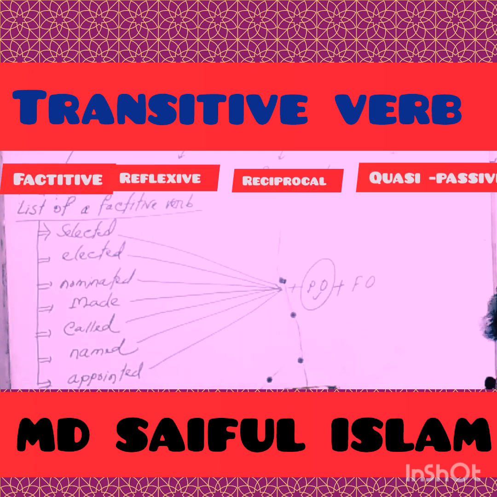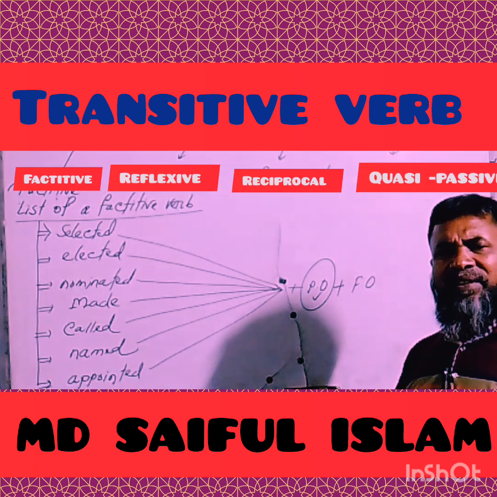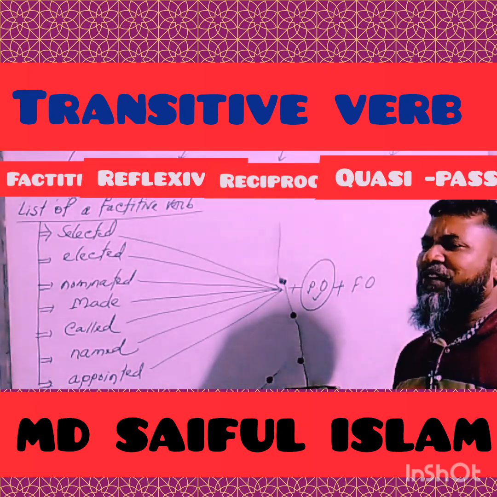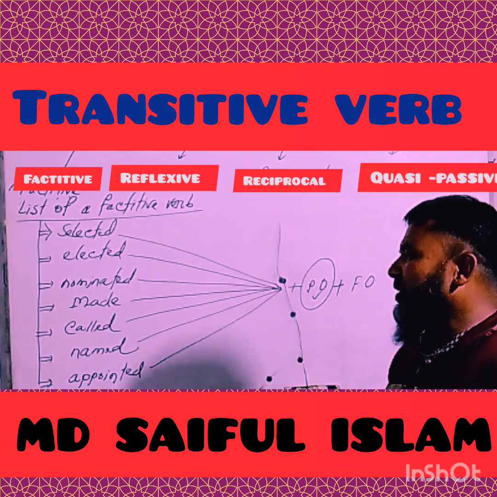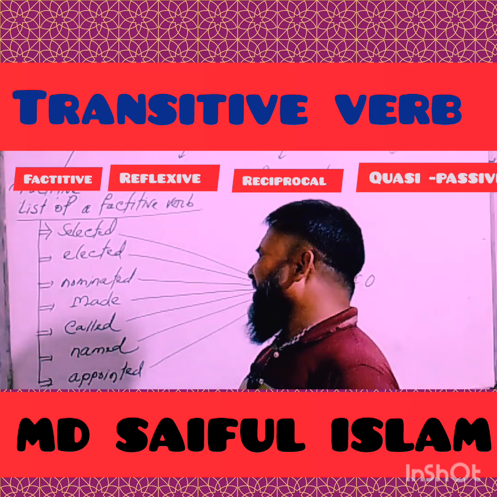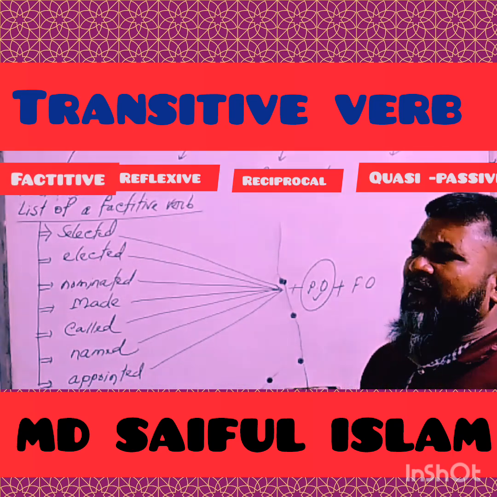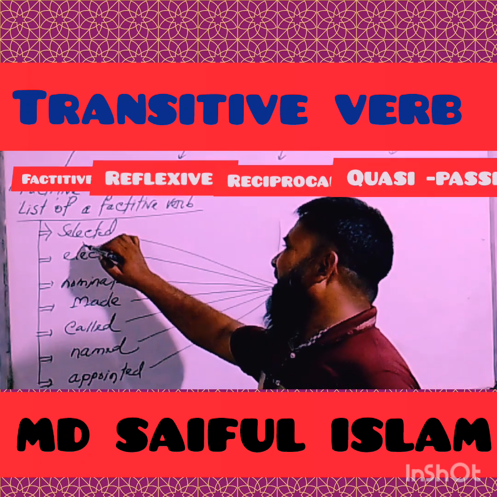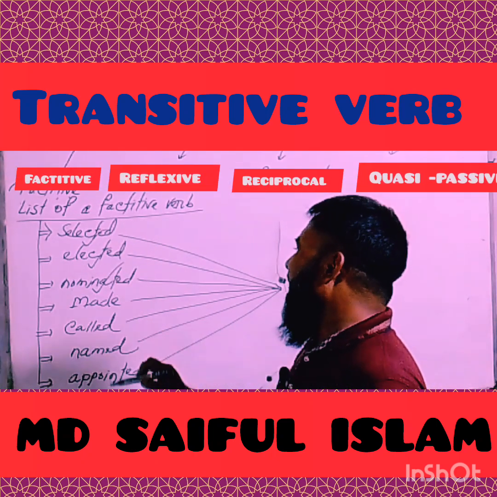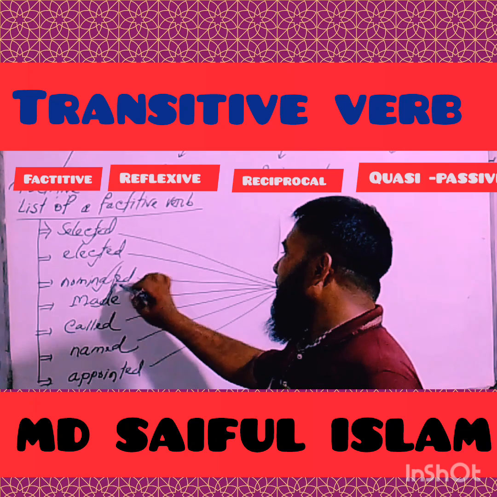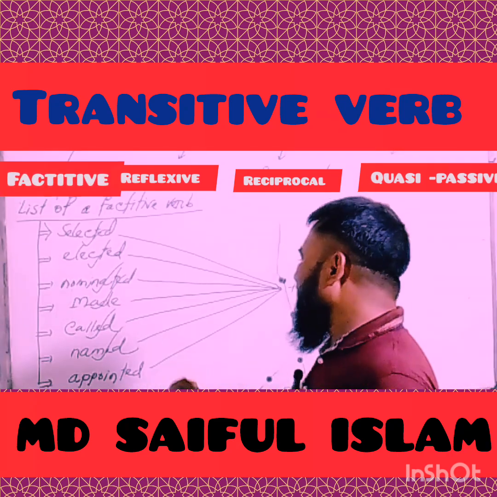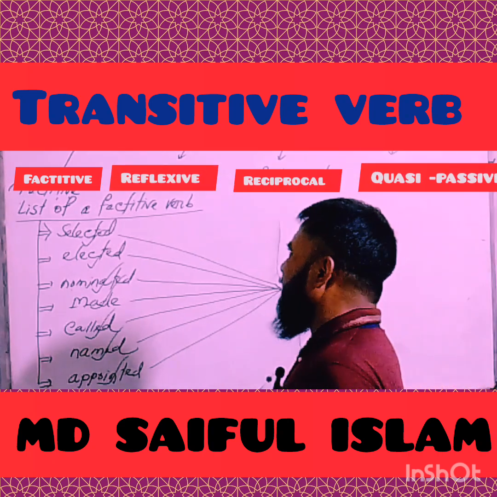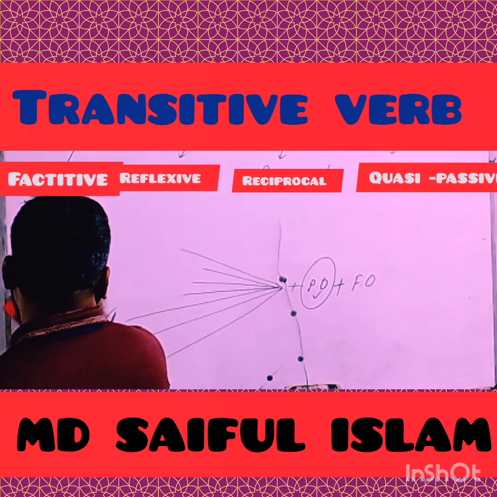There are various kinds of factitive verb in English grammar, and these categories are very much used, such as selected, elected, nominated, made, called, named, appointed, etc. Hope that you have understood clearly.